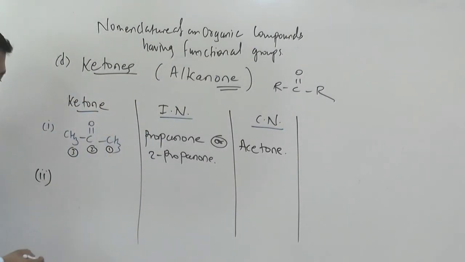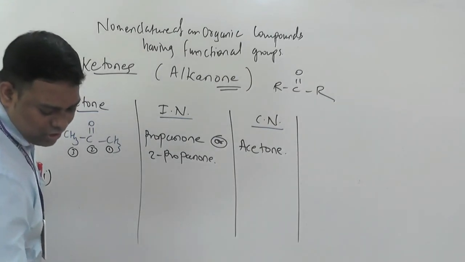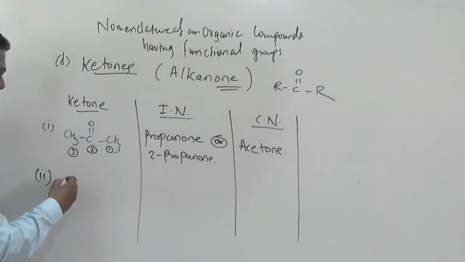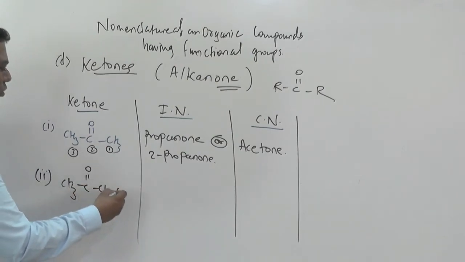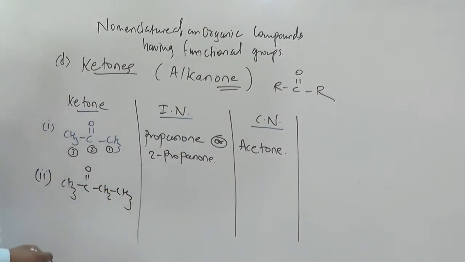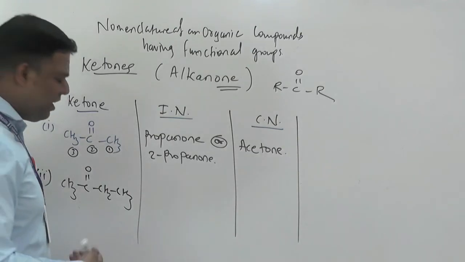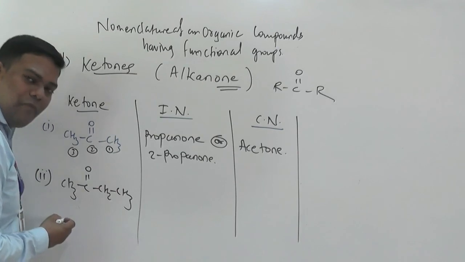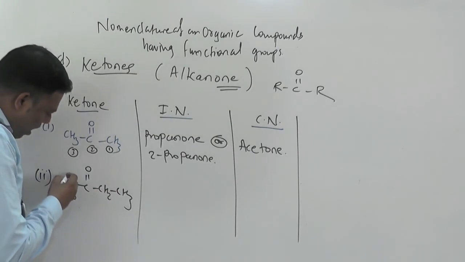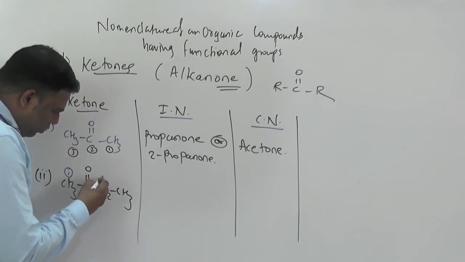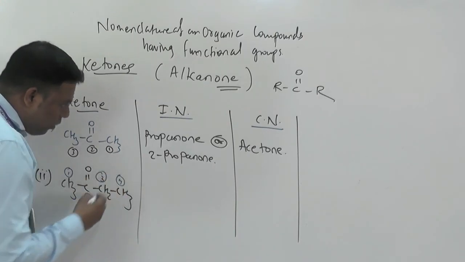Now we will discuss the second one. Ready? For the second, CH3 C double bond O CH2 CH3. You have to give numbering for such a ketone because the continuous carbon chain will come: 1, 2, 3, 4.